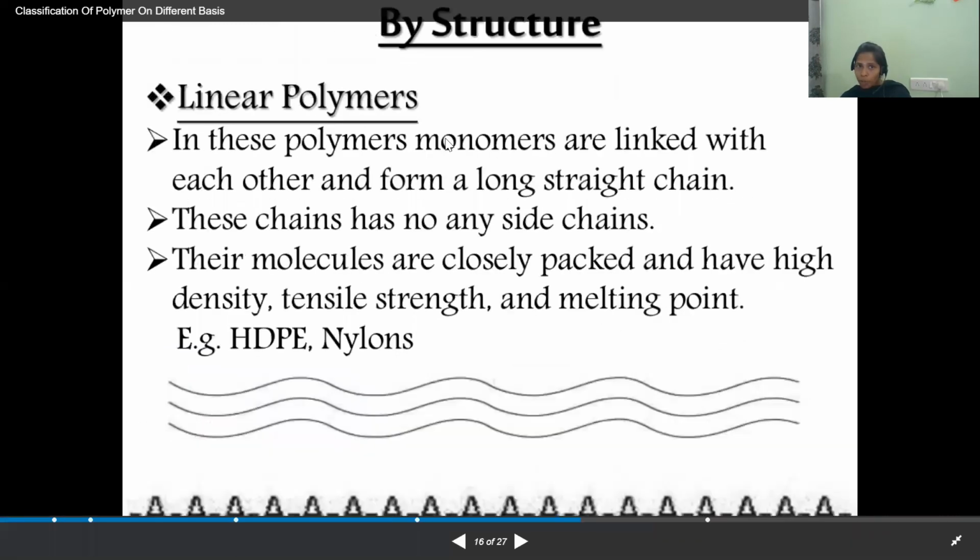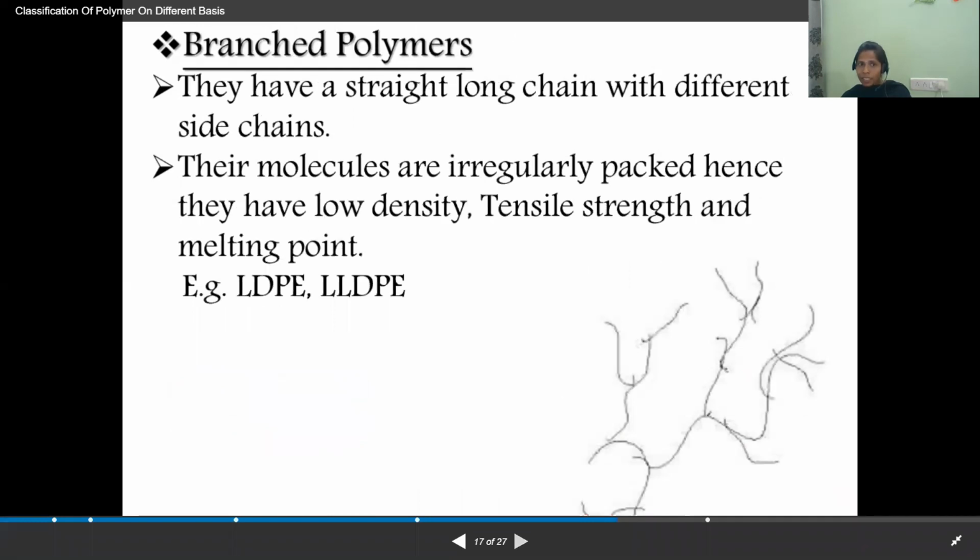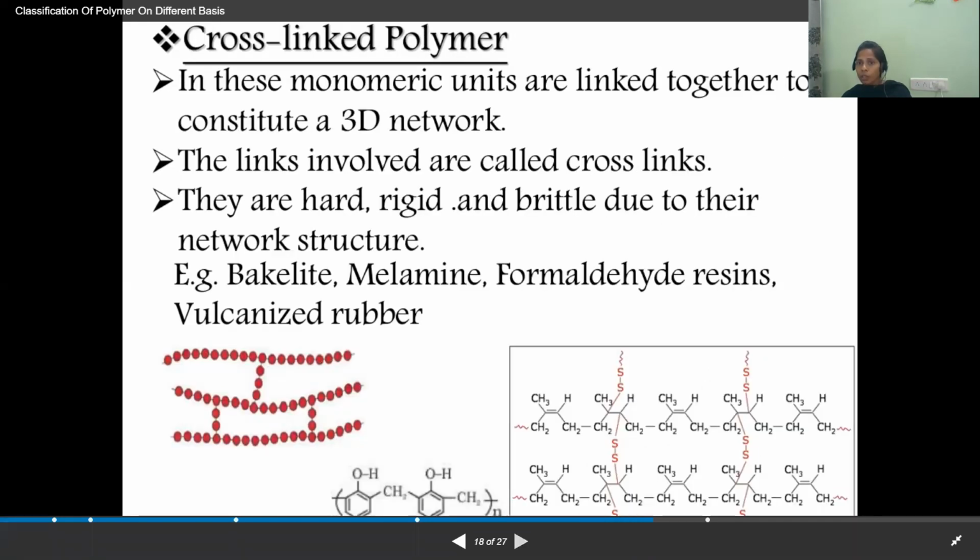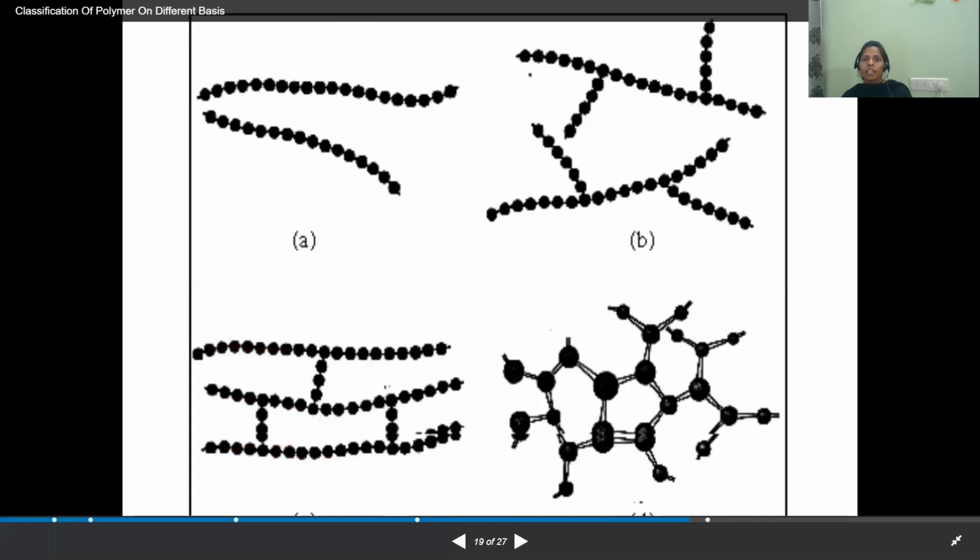So how many types of polymers do we have? There are three types of polymers based on the structure. One is called linear polymers, the second is branched chain polymers, and the third is cross-linked polymers. See here, these are straight chains, these are branched chains, and these are cross-linked. The cross-linked structure is like this. Yes, these are the various types of polymers based on their structure.